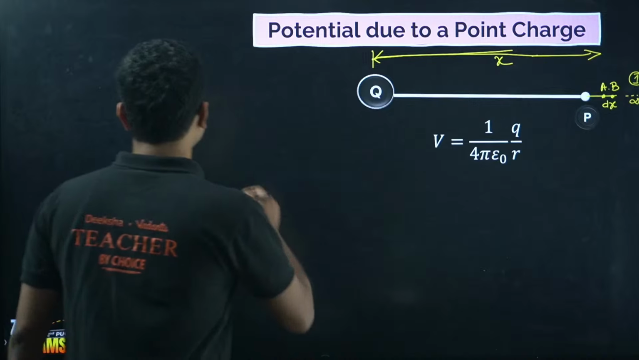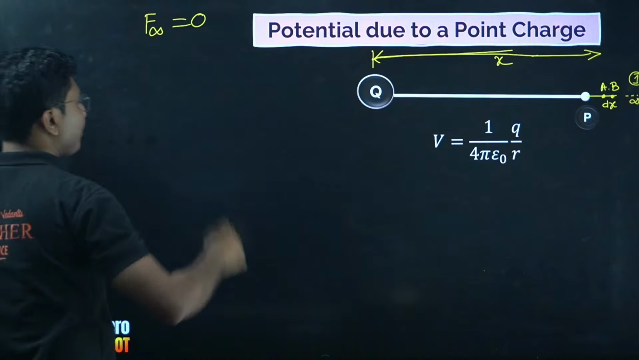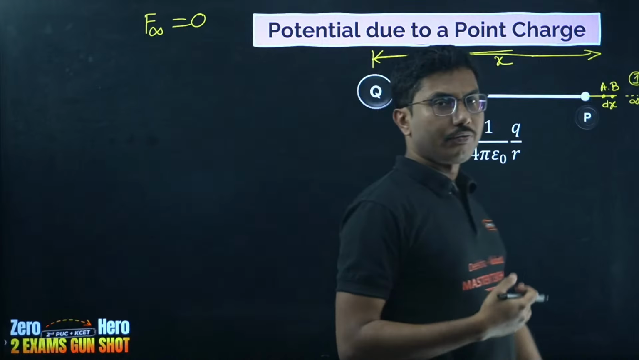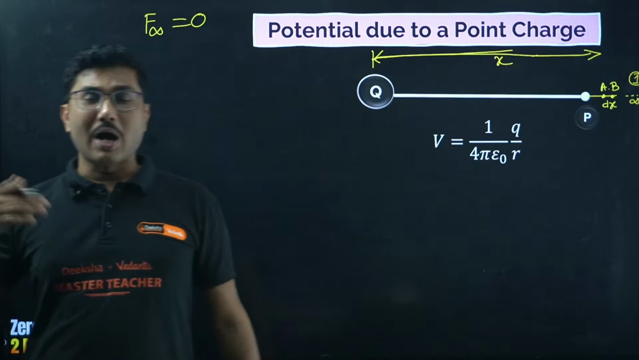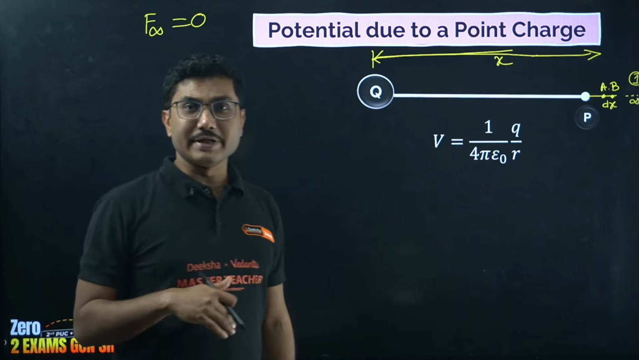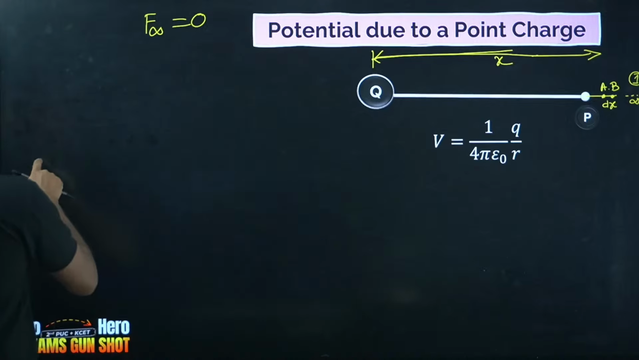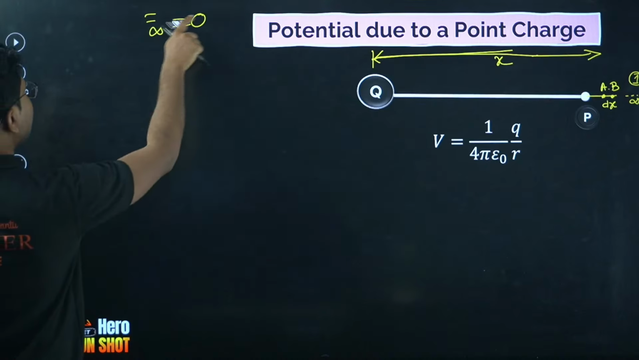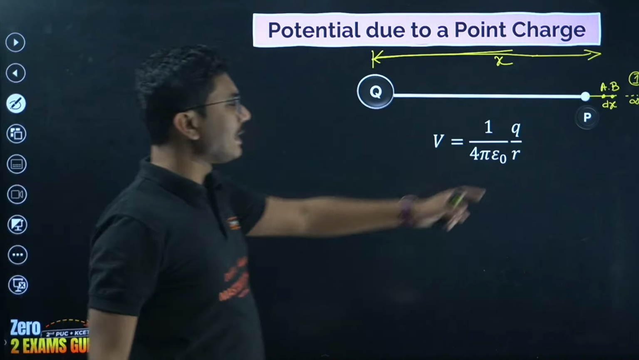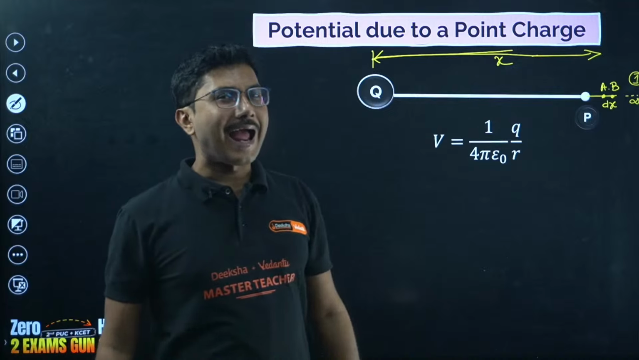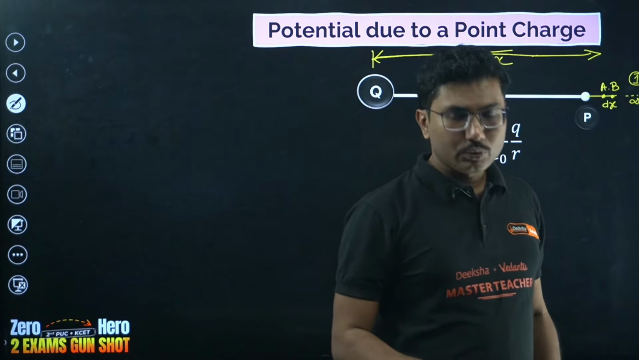At infinity, electrostatic force is 0, right? Because force is k q1 q2 by r square. Now r is infinity, so 1 by infinity square means force is 0. That's why infinity is important: because at infinity force becomes 0. Now when you are bringing this test charge, you cannot handle infinity. First of all, infinity is very difficult to manage.